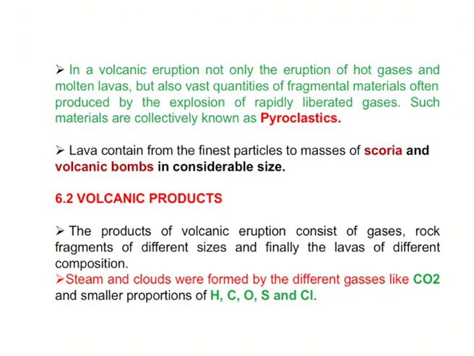Those we are calling pyroclastic material. Finally, the word is known as pyroclastic.